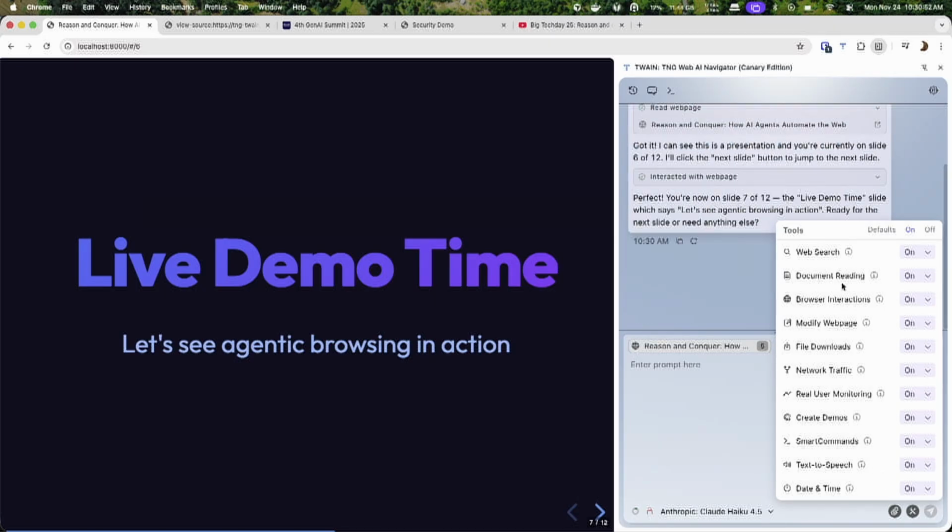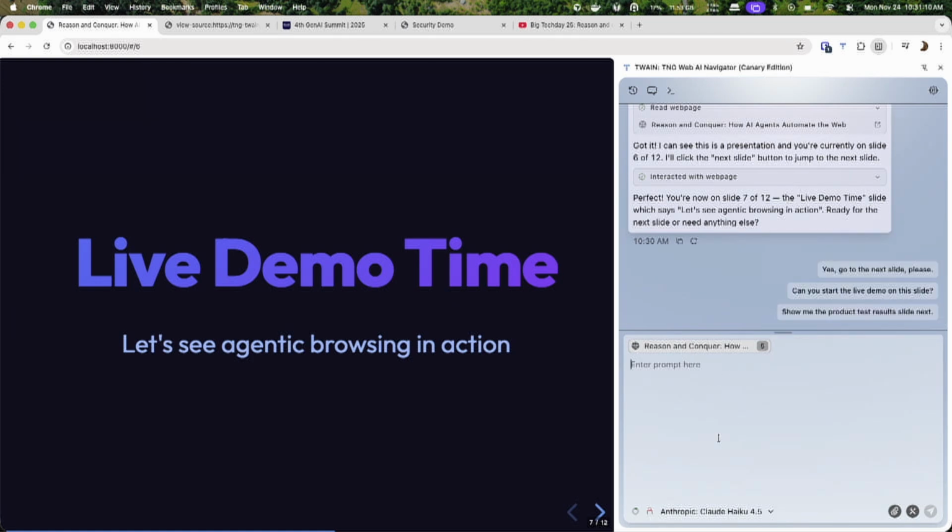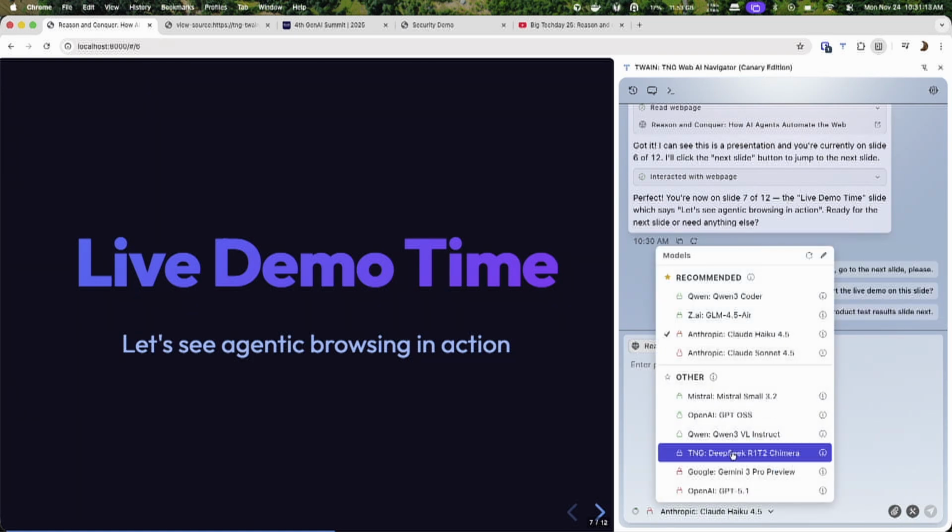Here's the tool menu. Today, we just saw it use the browser interactions tool. There are a couple of other tools that we can't show you all today because time is sparse, so we're going to try our best. But this is not everything. This is everything that's there in the most capable build of Twain. Then we also have the model picker. This looks like you would expect it maybe, but you also see that we have different classes of models.